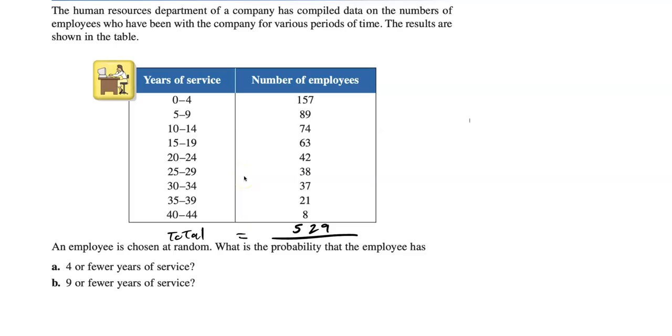So for A, 4 or fewer years of service, 4 or fewer is right there, so it's 157 over the total, 529. That'll be your answer.